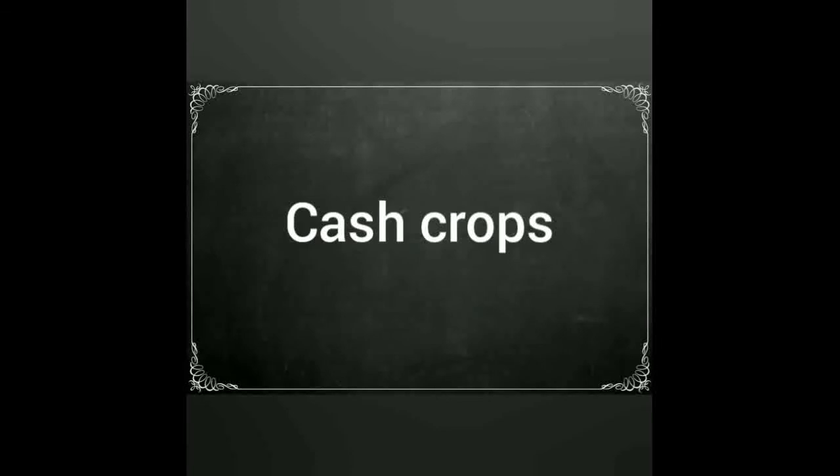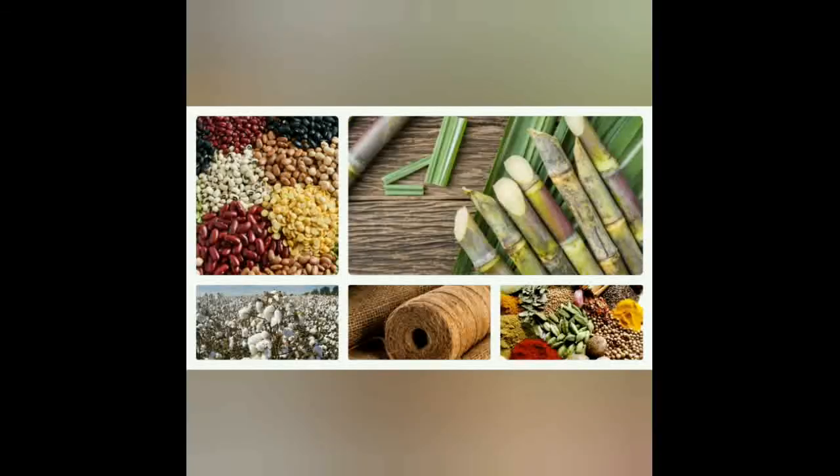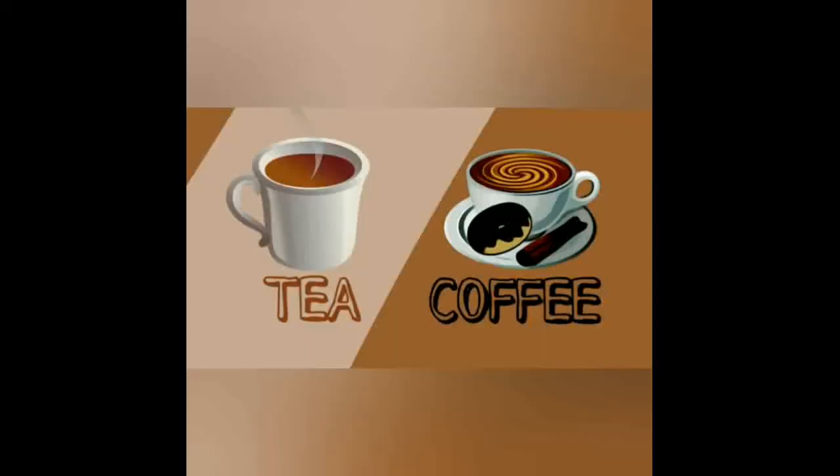Next, cash crops. Crops such as oilseeds, sugarcane, cotton, jute, spices and tobacco are produced mainly for export purposes, which provide a lot of income to our country. These are called cash crops or commercial crops. Tea, coffee and rubber are also cash crops but are called plantation crops as they are grown in plantations.